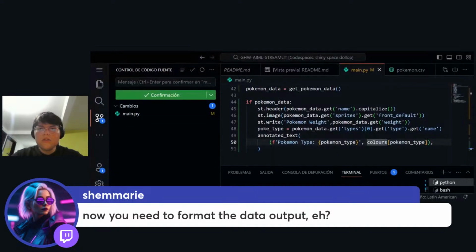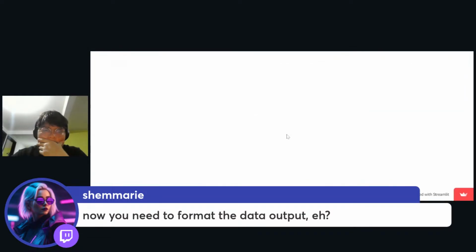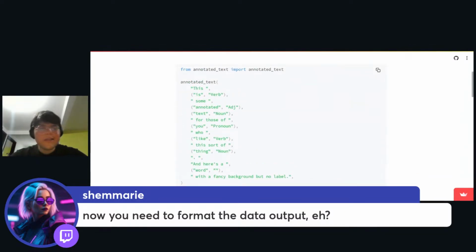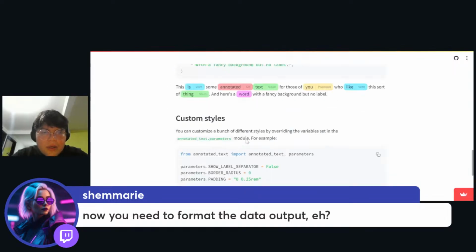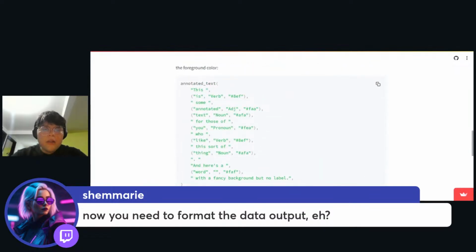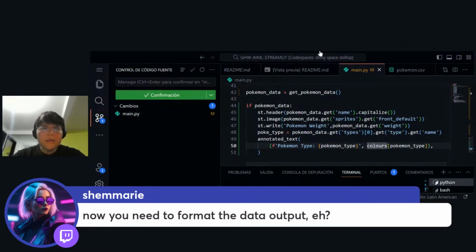I was looking for the documentation again. So let me go here and yeah, it looks like everything is fine. Okay, so let's see if this is correct. Nested customization, custom styles. Yeah, I don't want that. Okay, so looks like we are ready to go. So let me just go here again and let's try to reload this.